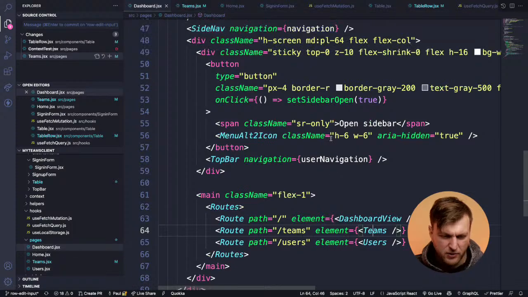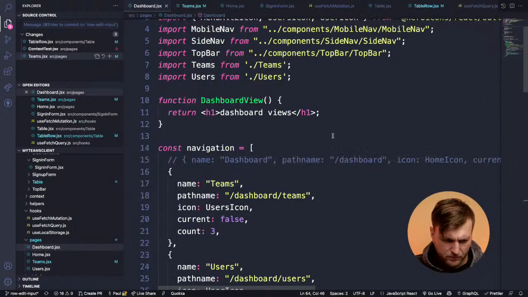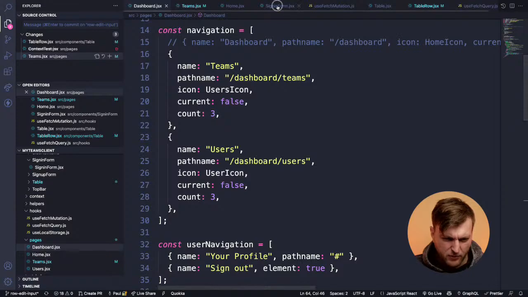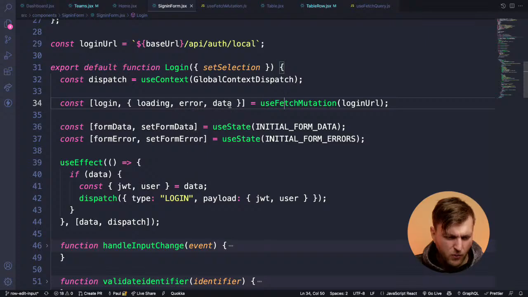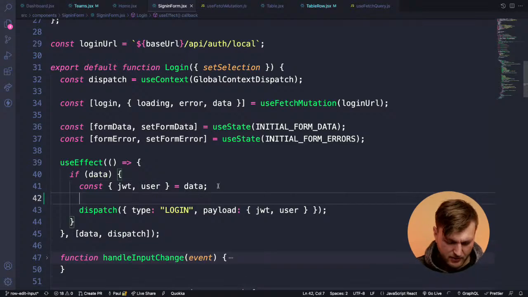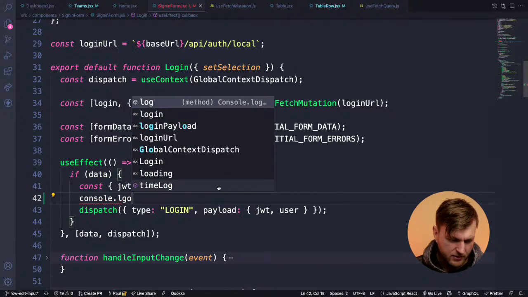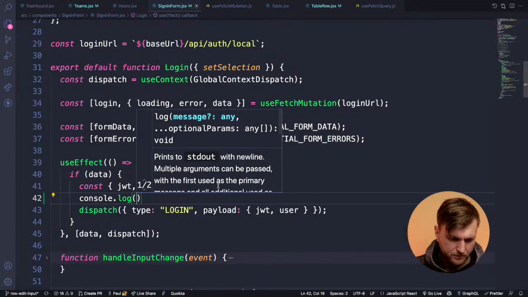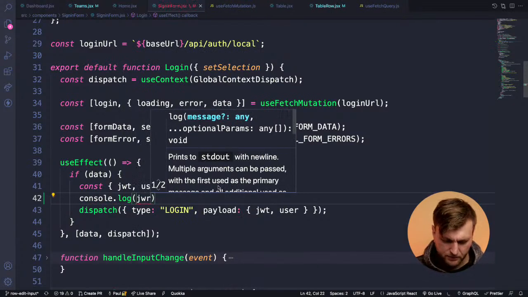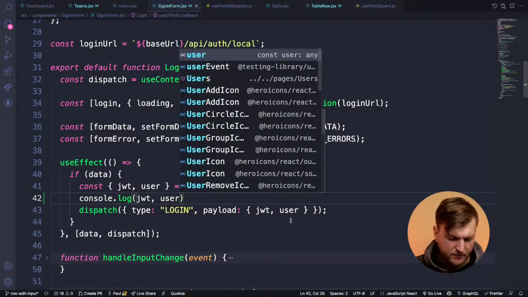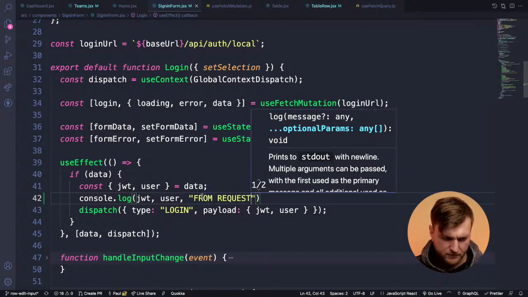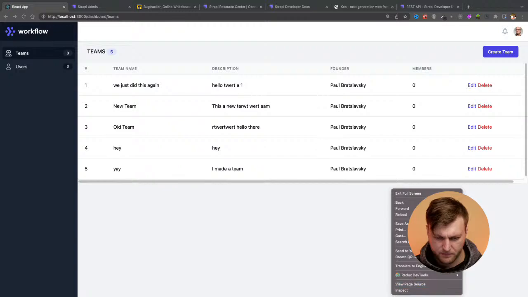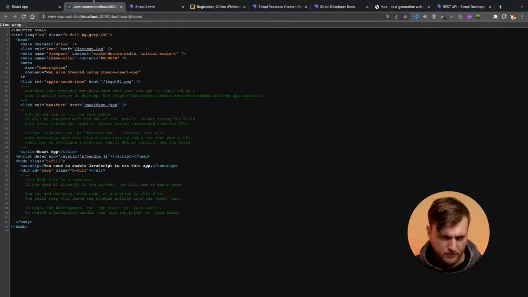So if I go back to dashboard here, not dashboard, what am I doing? Sign in form. Let me close this one. And so we get this back when we log in, and it's going to have console.log JWT token and user data from request. So let's go back here. Nope, wrong button.